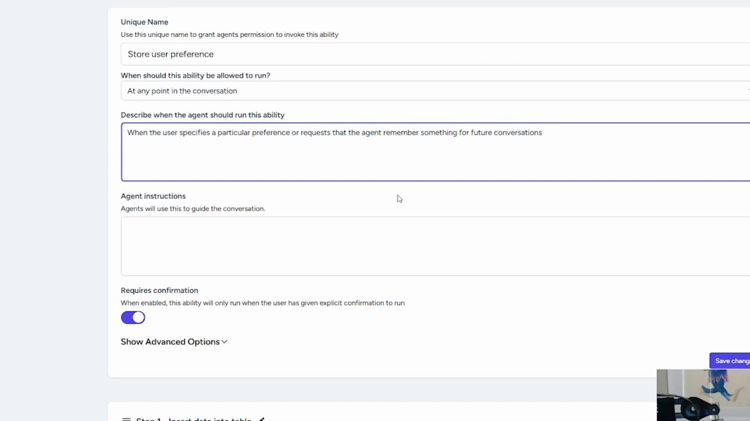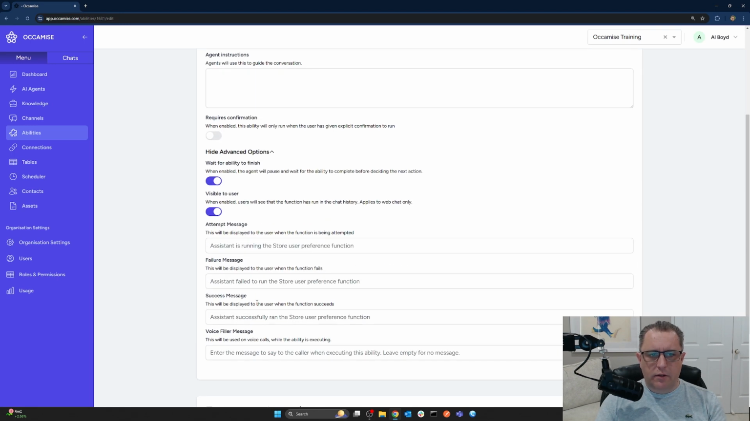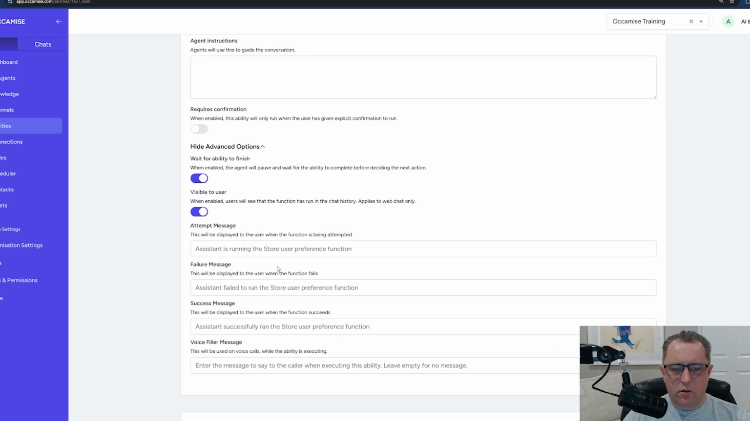So we can go with something like that to start with, and then we'll test and see if it works. So we're doing this together, but I think that should be fairly adequate for what we're trying to do. And the agent also knows that it's called store user preference, so it kind of has some insights into what we're doing. And it's going to have further insights in a minute when we define this first step. Now, requires confirmation, we can leave that off. And then under advanced settings, there are some different settings that you can choose to have or not.